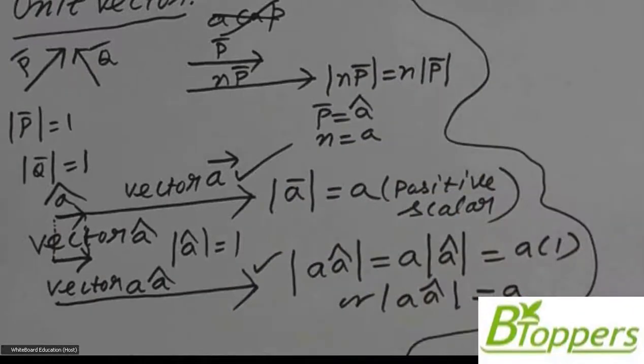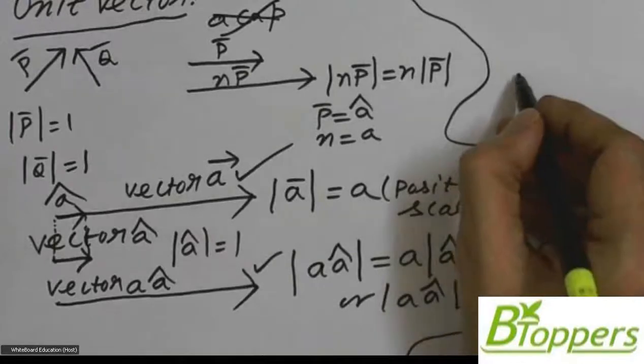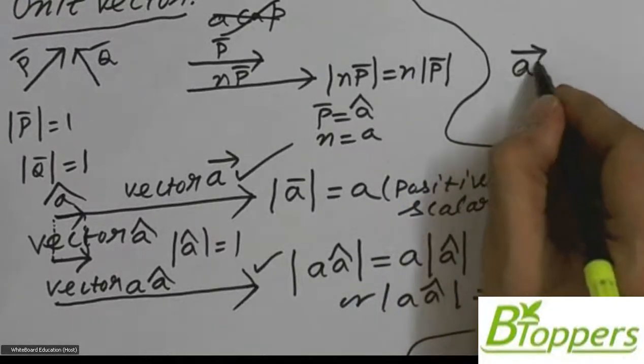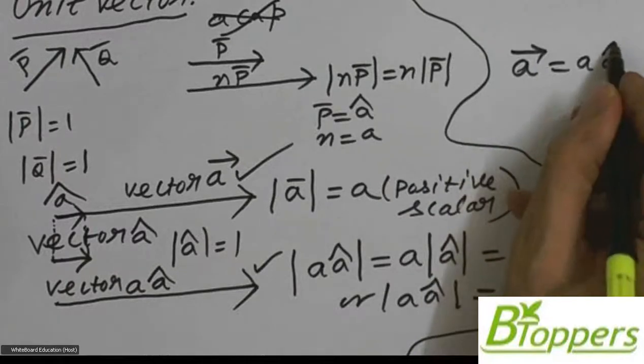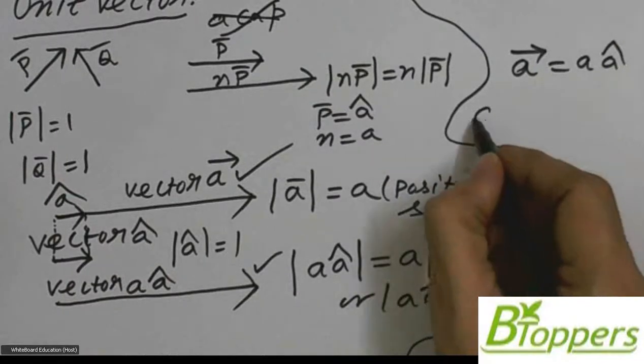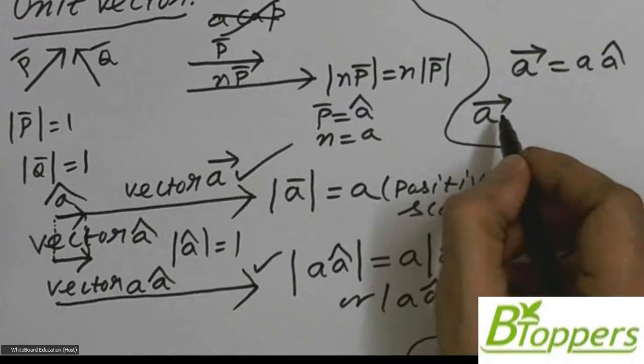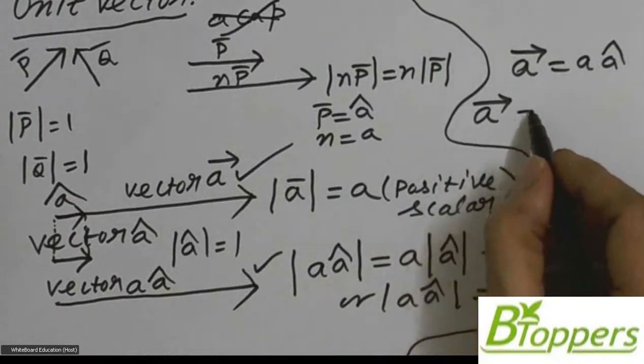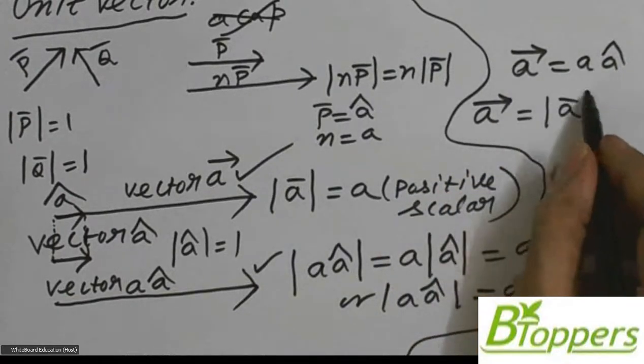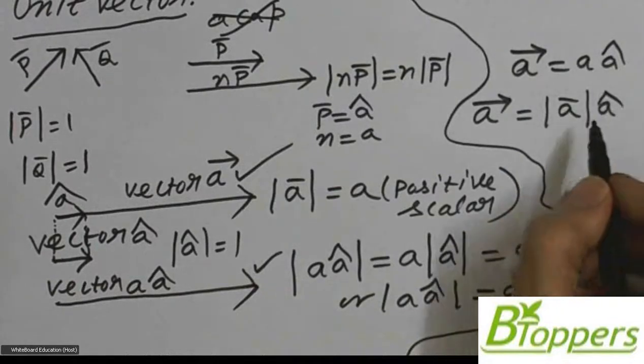Therefore, you can write vector A bar equal to A times A cap, or you can write vector A bar is equal to modulus of A bar into A cap.